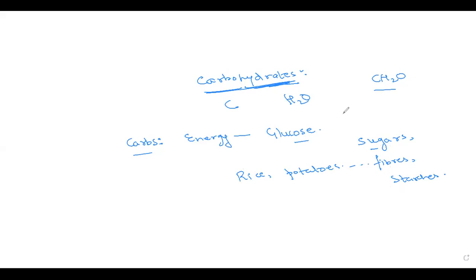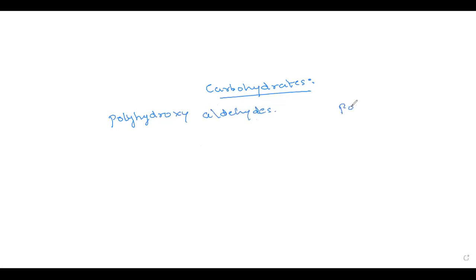Now, what are carbohydrates chemically? These are either polyhydroxyaldehydes, or these can be polyhydroxy ketones. Now let's discuss these two terms first because these are the basis of carbohydrates.